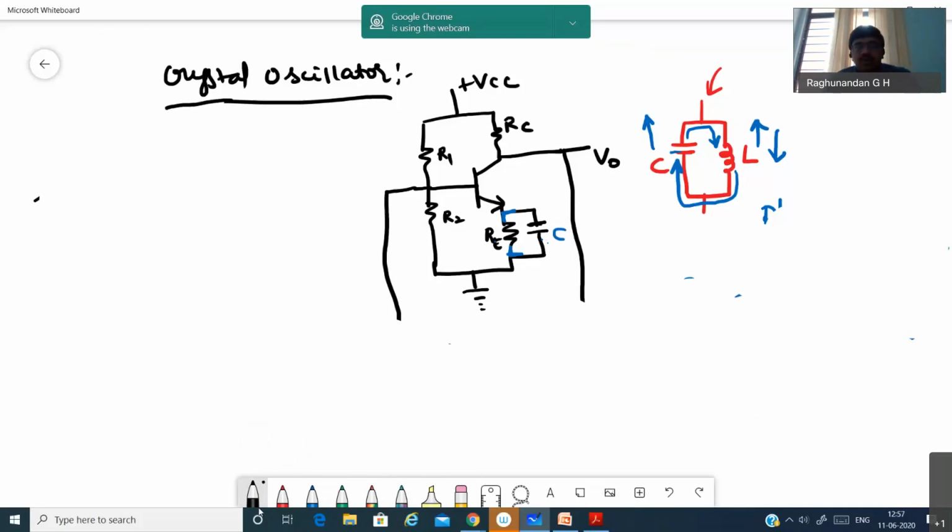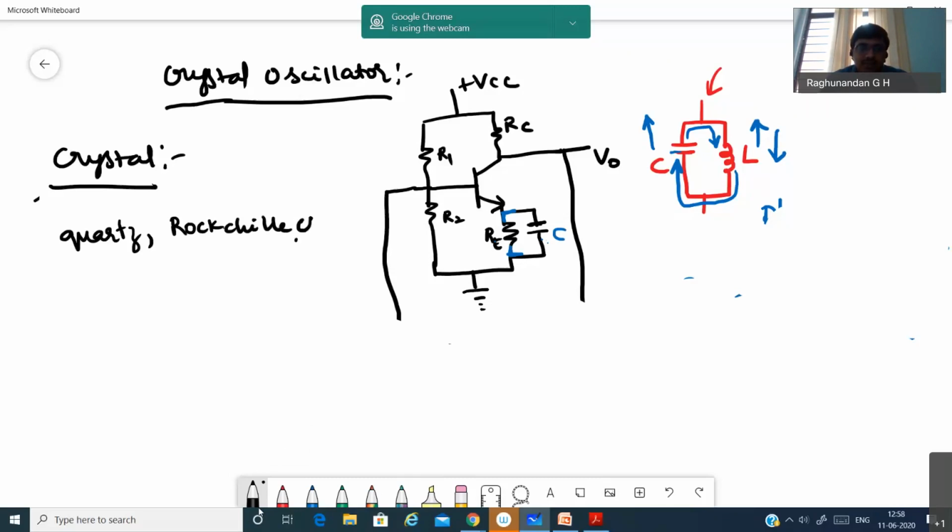Before going on to the crystal oscillator, I would like to tell something about crystals. What is a crystal? It's a component which is easily available in nature in different forms. Some of the crystals we have are quartz crystal, rochelle salt, and tourmaline.